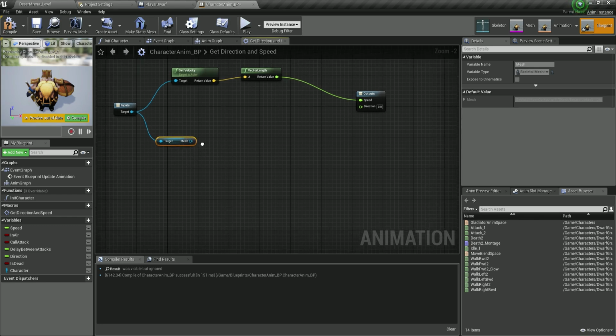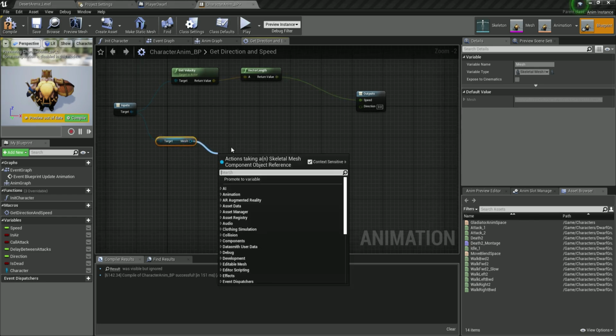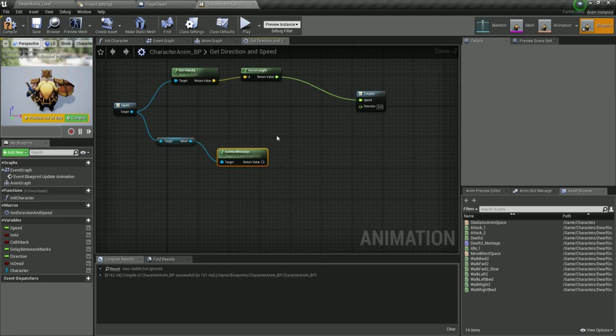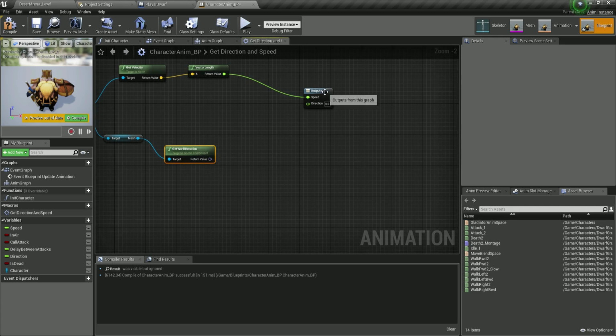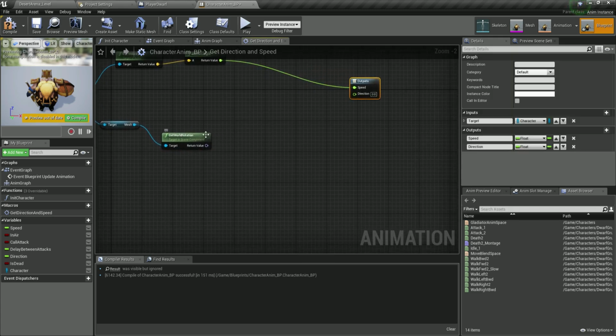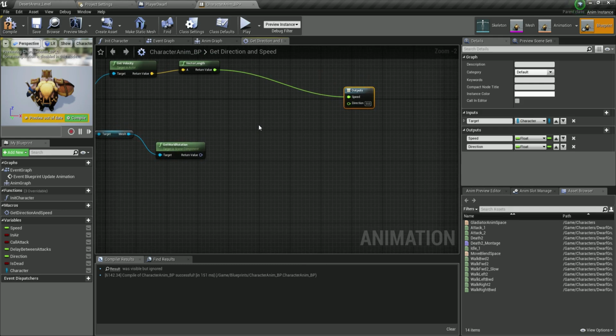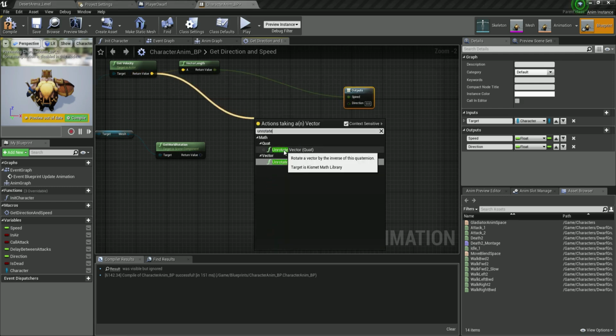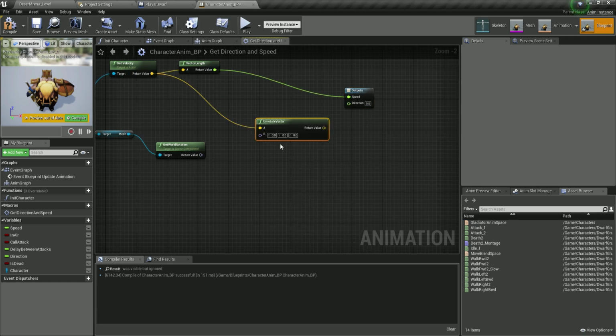Now from the mesh, we are going to get the world rotation. So from here, I'm going to say get world rotation. What we need to do with the world rotation, because you see a world rotation is a vector, so x, y, and z, we are going to unrotate the velocity vector. So from here, I'm going to say unrotate. And we don't want the first one, not the quad, but this one, unrotate vector. As you can see, it returns the result of vector A rotated by the inverse of vector B. So I'm going to plug this in over here.